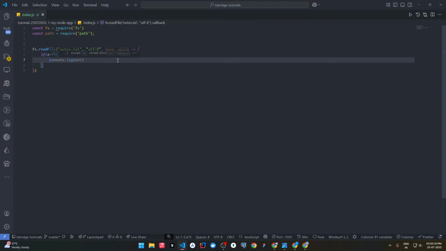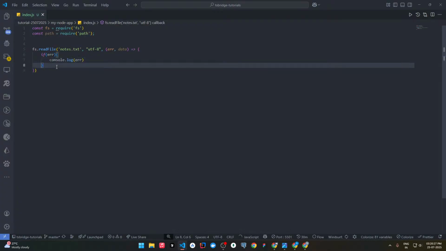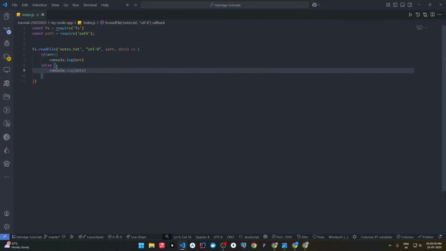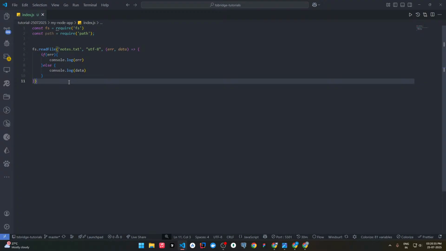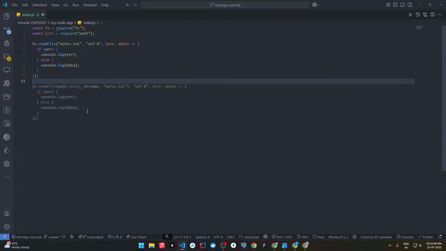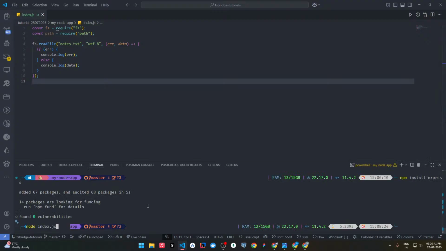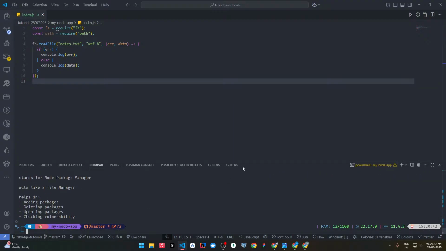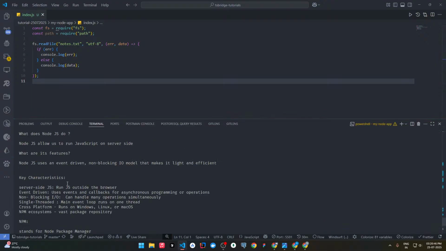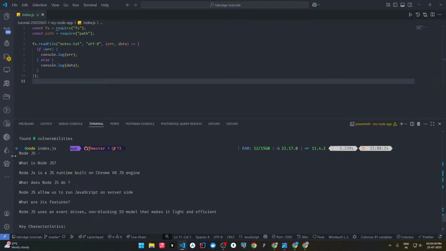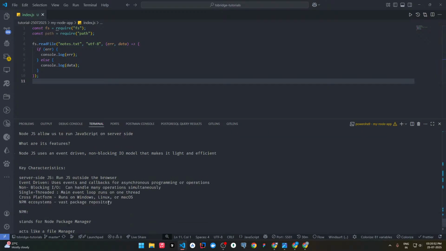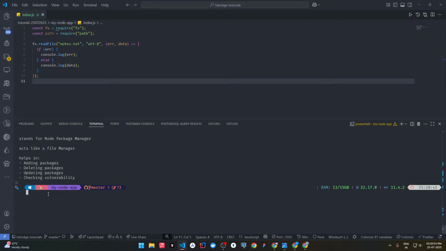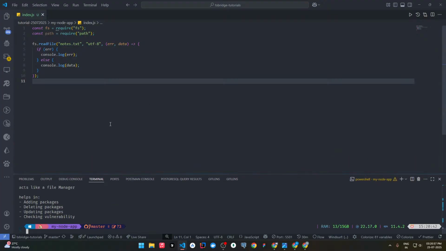So now we are taking the error and data, and if there is an error, then we will simply console.log the error, else we can console.log the data. Let's try to run it. node index.js. So see, now we have the content of that file, the nodes.txt. This was the content of that file,